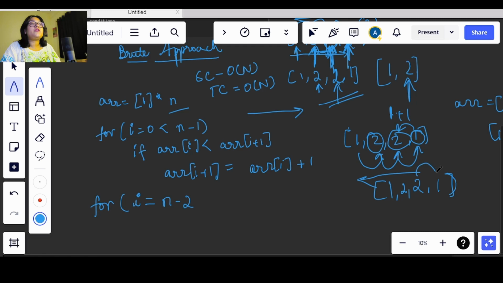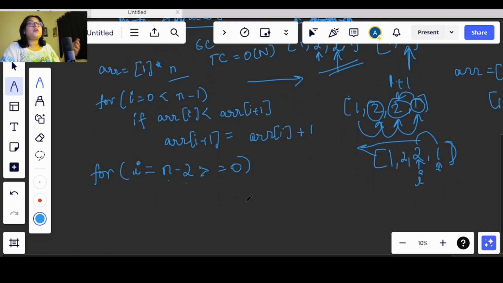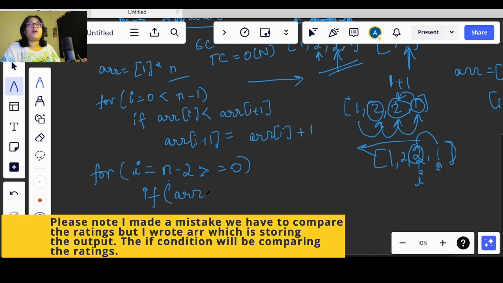Now we will be comparing this value that we have here and this value that we have here. So we will go from i equals n minus 2 till greater than or equal to 0, okay? And how do we compare? We need to check if this value is greater or not. So how will we check? If arr[i] is greater than arr[i + 1],